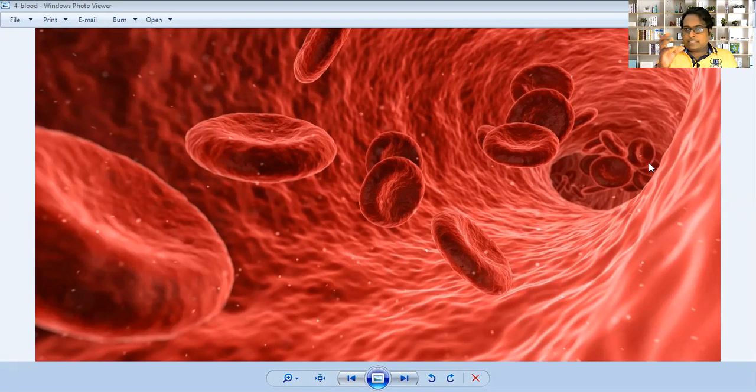Here, you can see a disc-shaped structure moving in a tunnel. What is this disc-shaped structure moving in a tunnel? This is RBC, red blood corpuscles or red blood cells. They are moving in blood vessels, one after another. These are small tubes. Some tubes are thick, some are small, some are very, very small. So they are moving inside the blood vessels. So first, this is RBC, red blood corpuscles or red blood cells. Now we come to the next image.